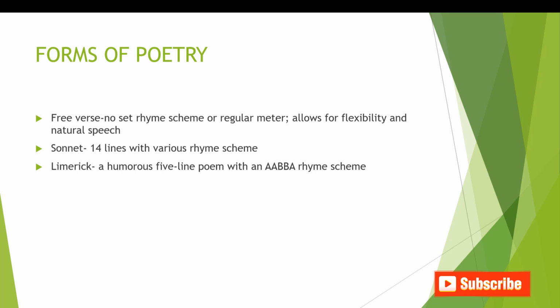Now let's dive deeper into the forms of poetry. We have three forms of poetry. First one is the free verse that has no set rhyme scheme or regular meter and allows for flexibility and natural speech. The next one is the sonnet, 14 lines with various rhyme schemes. The last but not least is the limerick, a humorous 5-line poem with an AABBA rhyme scheme. We shall talk about the different types of rhyme scheme.